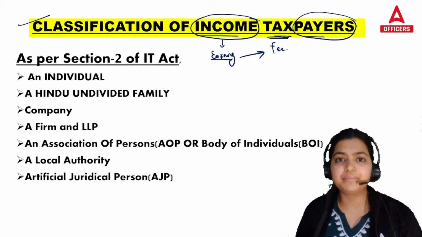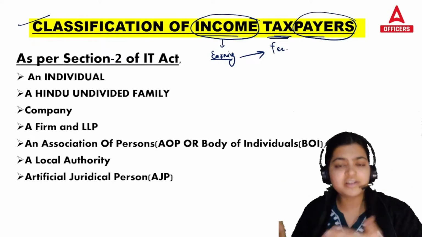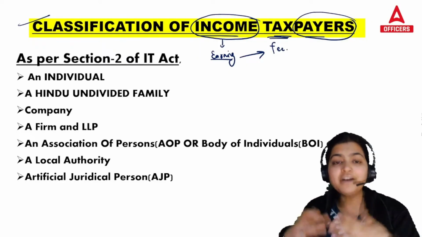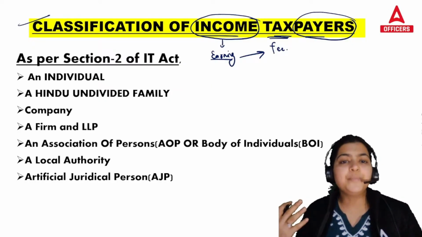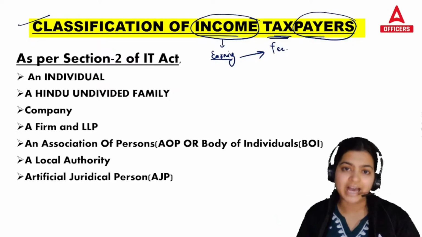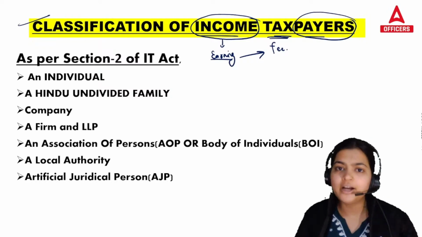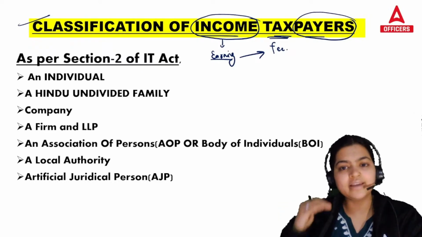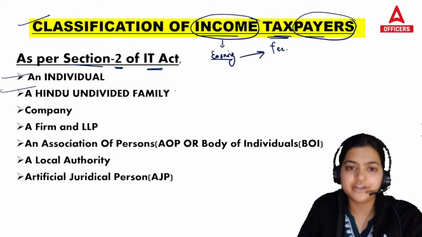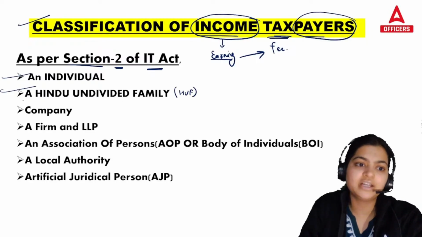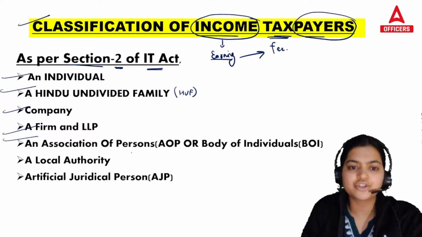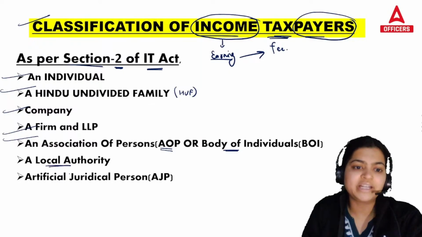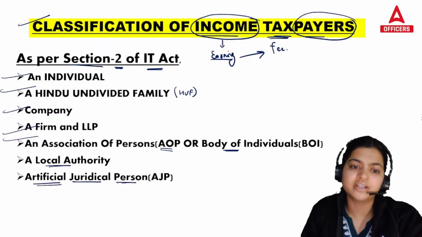Like Reliance Company, Tata Company, Mr. Amitabh Bachchan, Mr. Akshay Kumar, they all are paying tax, and many other persons are also paying tax. Basically, whoever earns income above a certain limit needs to pay tax. These are the Hindu Undivided Family, company, firm, LLP, association of persons known as AOP or BOI, the body of individuals, local authority, and AJP, artificial juridical person.